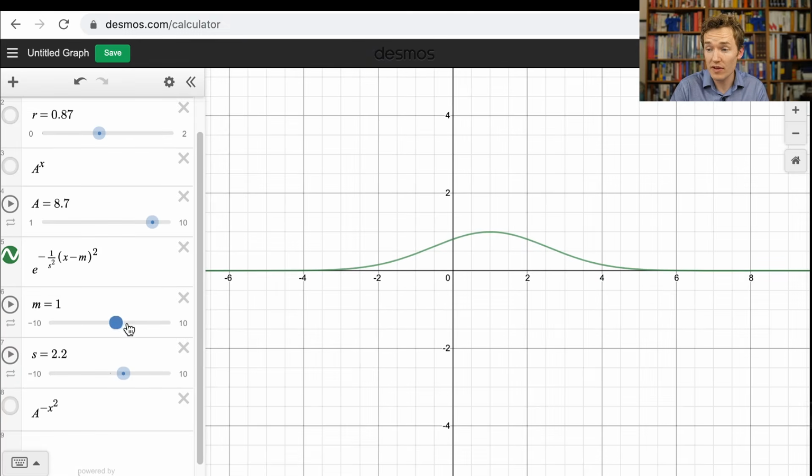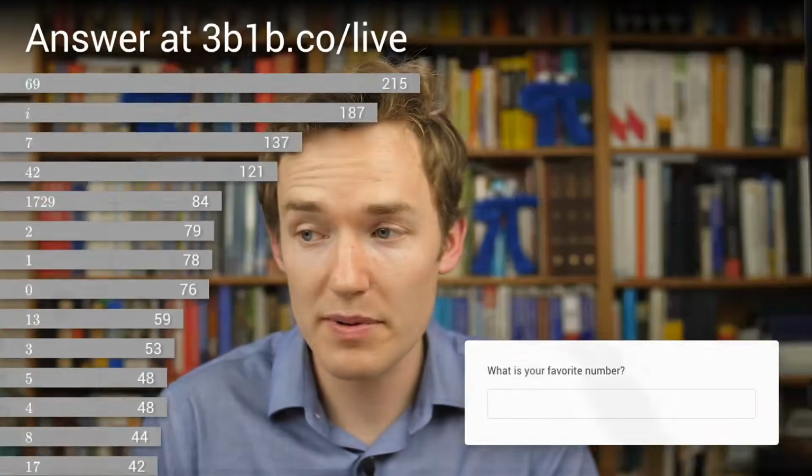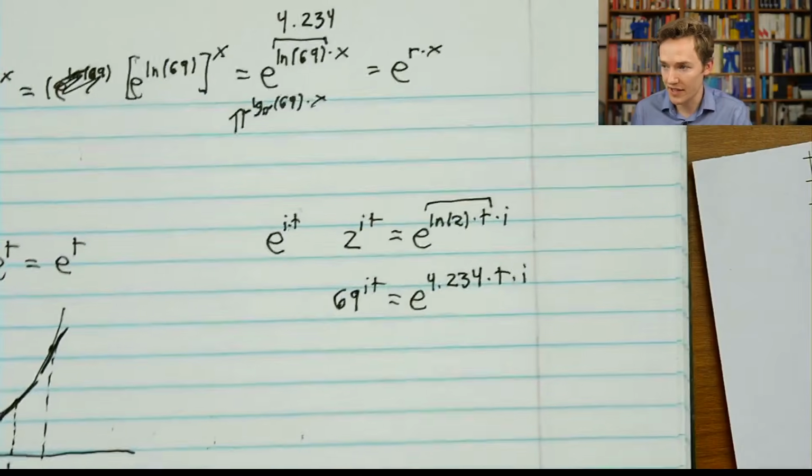Both of these terms end up having really nice readable meanings, where m, this isn't specific to the e fact, but it's just a common thing you'll see. M gives you the mean of the distribution, where this pile is, and s gives you the standard deviation. And when we choose to write this family with e, it's giving those constants readable meanings. Okay? And a similar thing happens with how we describe complex exponentials.